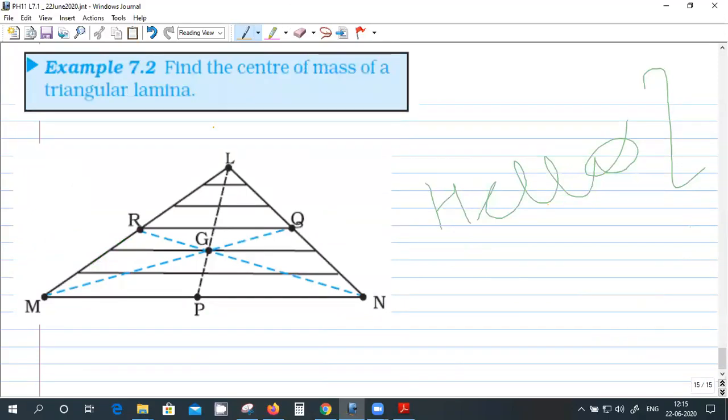Okay. Now this one. Understanding the question? Yeah. So how do you find center of mass?